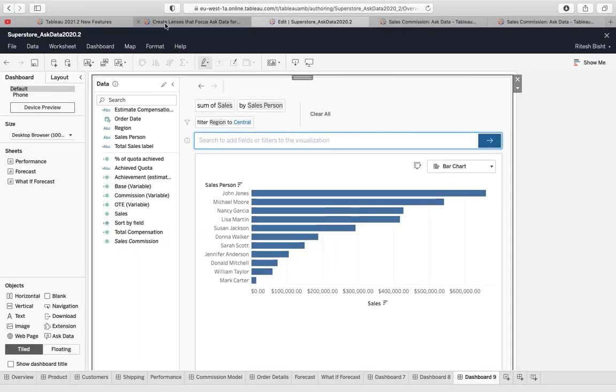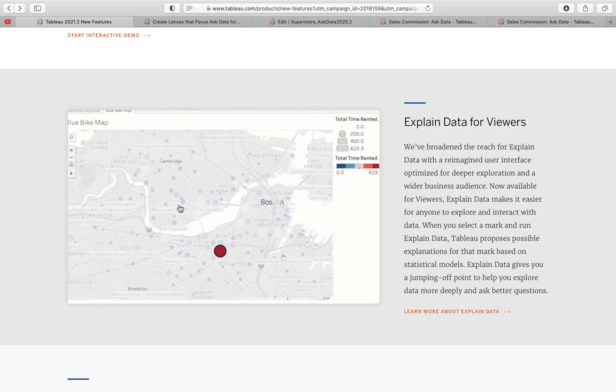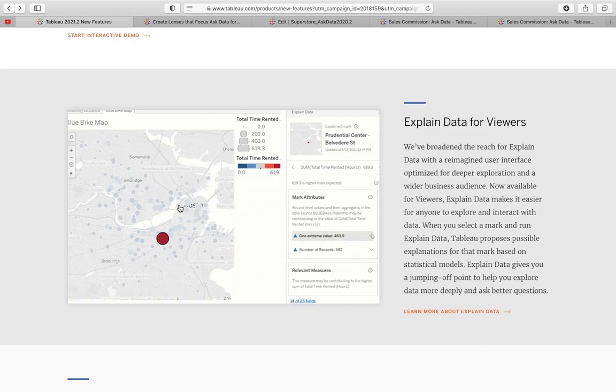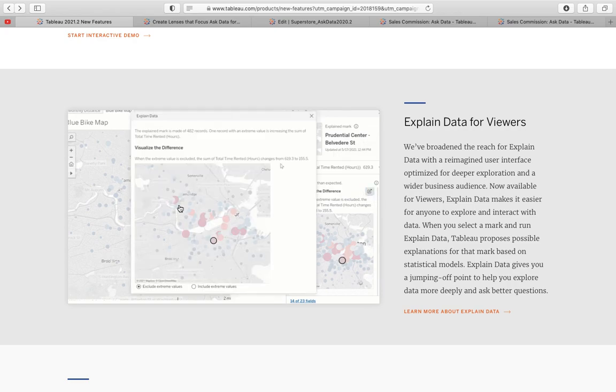So what about the other one? Explain data for viewers. Again, this has been open to viewers. That's the same story. Explain data makes it easier for anyone to explore and interact with data. When you select a mark and run explain data, Tableau proposes possible explanations for that mark based on statistical models. Explain data gives you a jumping off point to help you explore data more deeply and ask better questions.